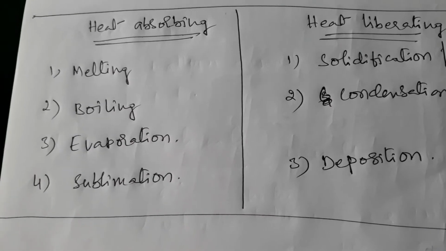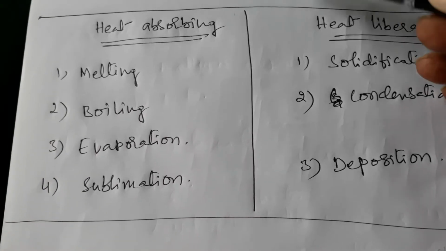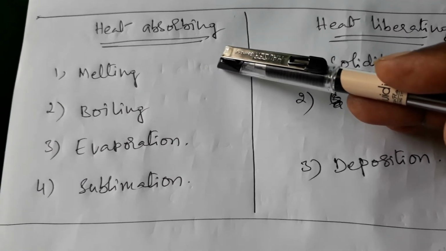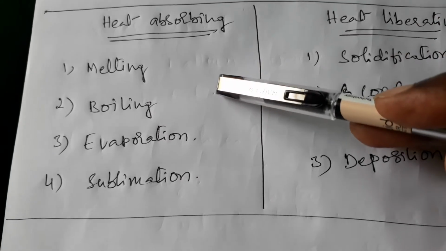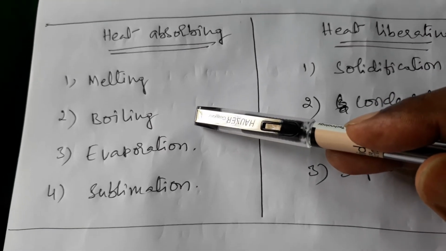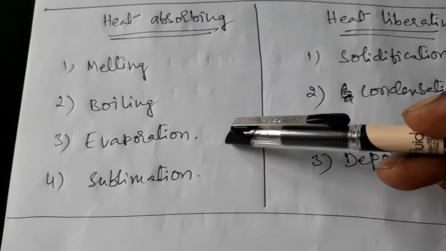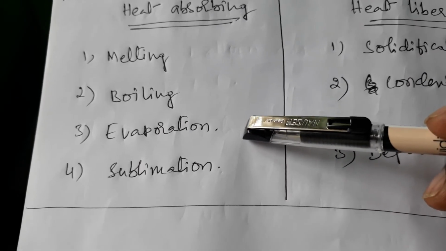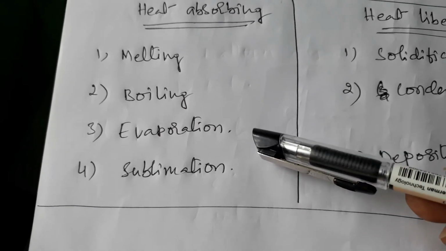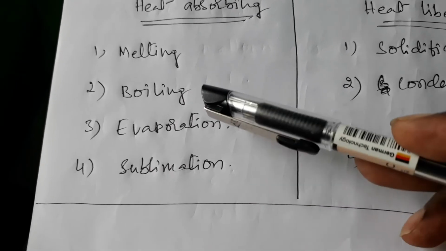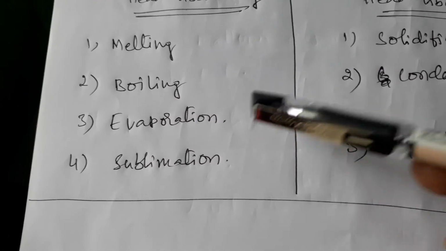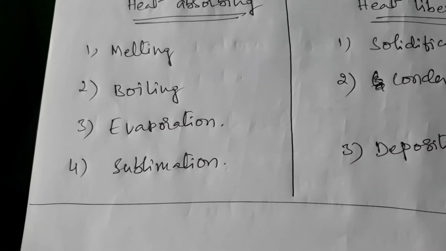In heat absorbing, melting takes place by absorbing heat: solids absorb heat and turn to liquid. Boiling: liquids absorb heat and turn to vapor. And evaporation: liquids also absorb heat and turn to vapor. Boiling takes place at a fixed temperature, evaporation takes place at any temperature.